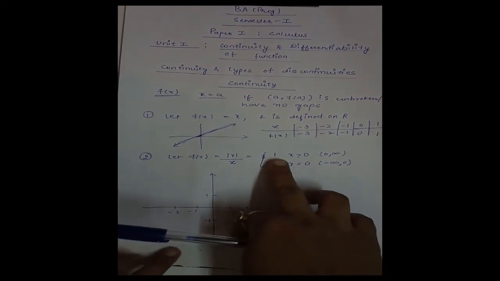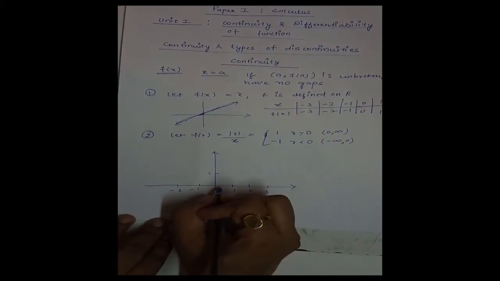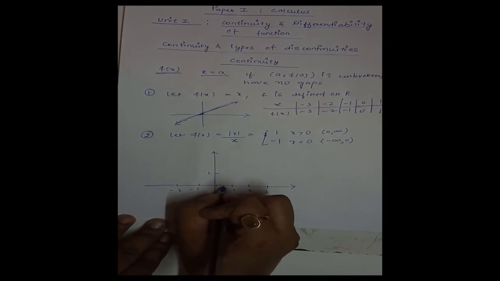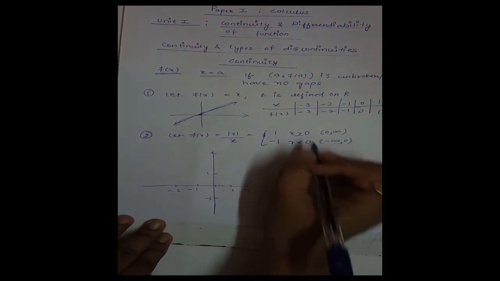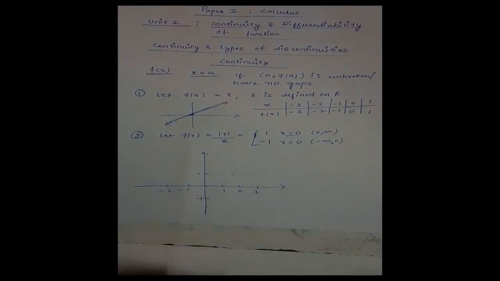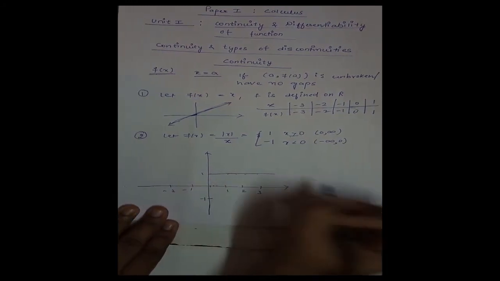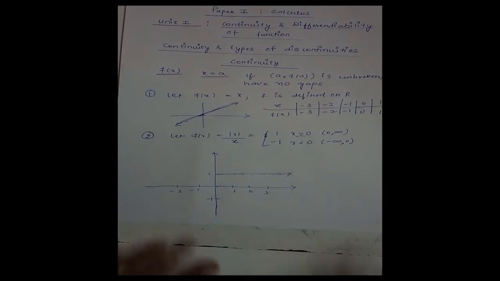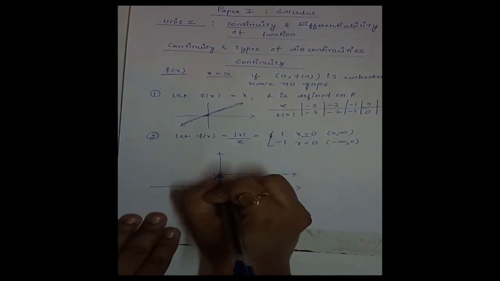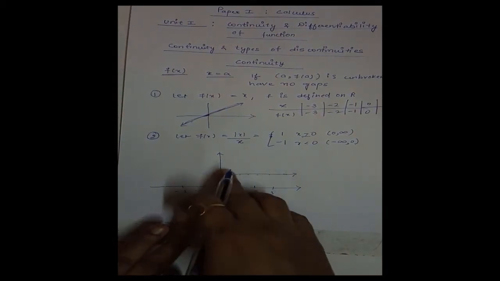Now when x is taking positive values more than 0, then if x takes say 0.1 or 0.001, any value more than 0, then at these points function is taking value 1. That means we get a line parallel to x-axis. Okay, but not at the point 0. It is not defined.